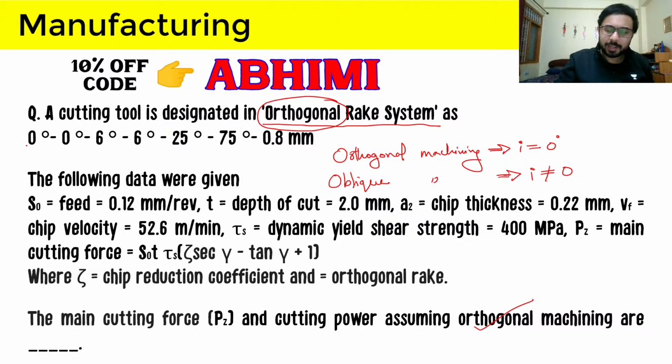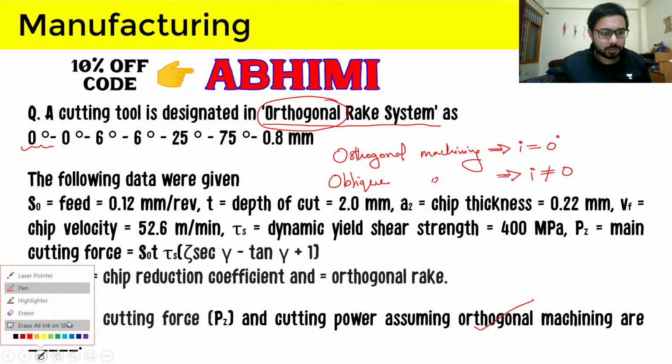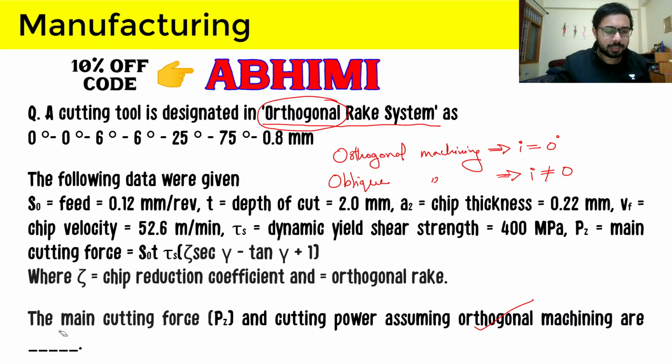We can just apply our concepts, and the concept is what the data also agrees with. So 0 degree here is the first term, the inclination angle, and that is according to what we expect, because our concept points out that for orthogonal machining inclination angle is 0 degrees, and for oblique it is not equal to 0 degrees.